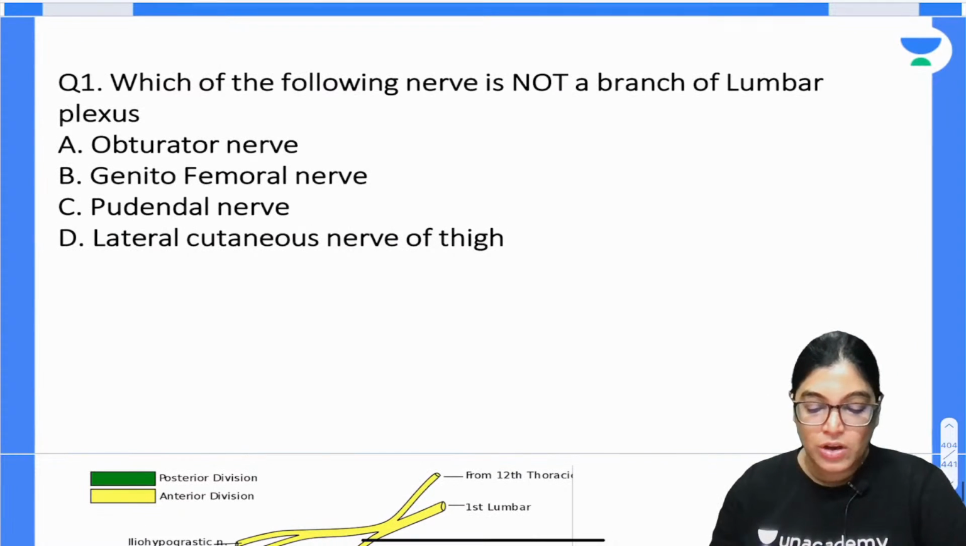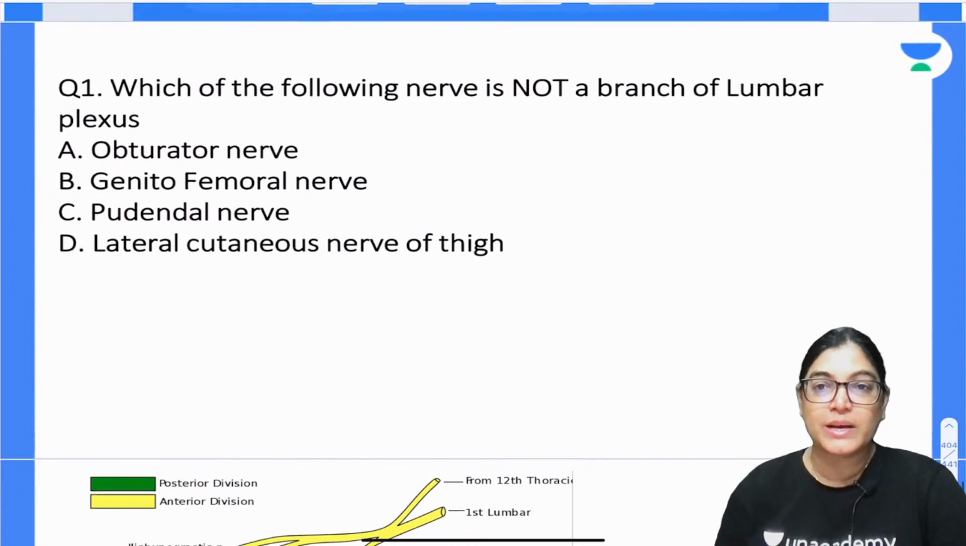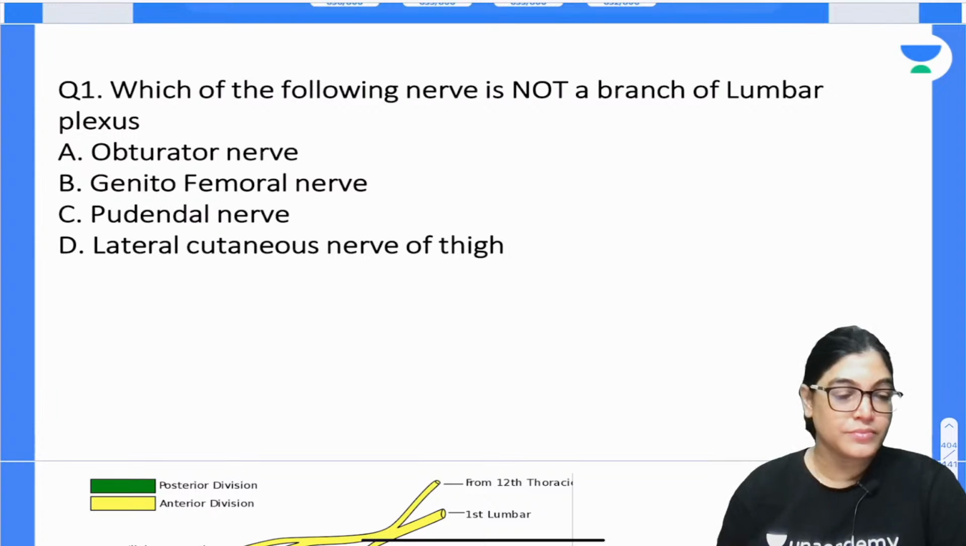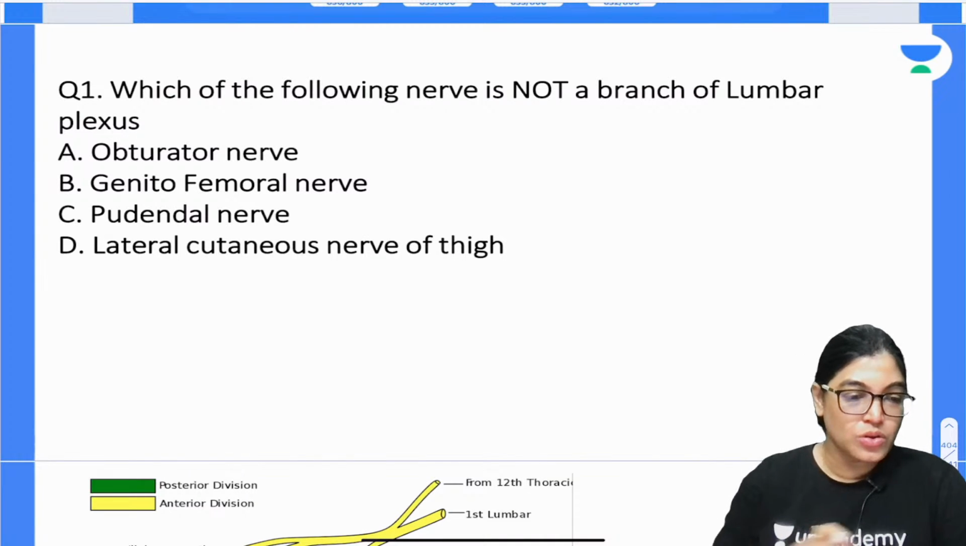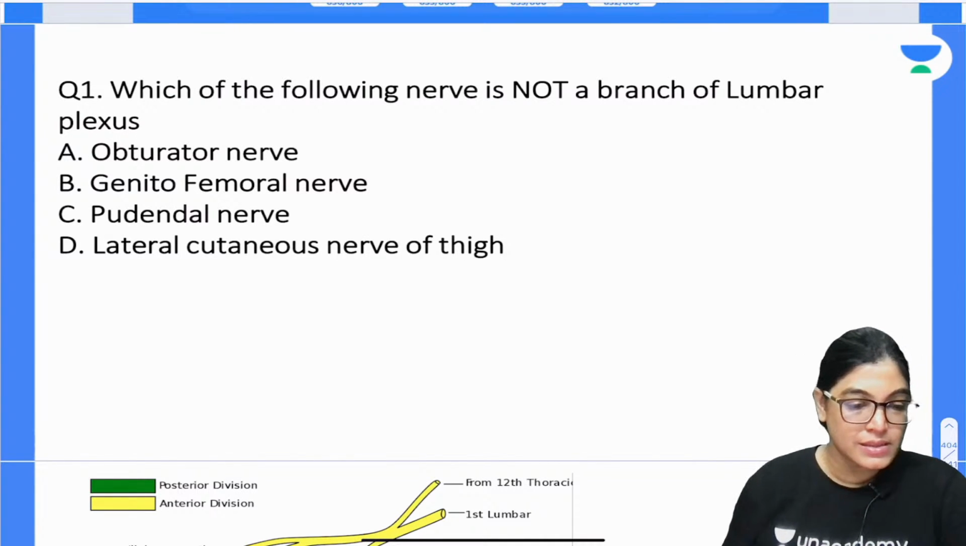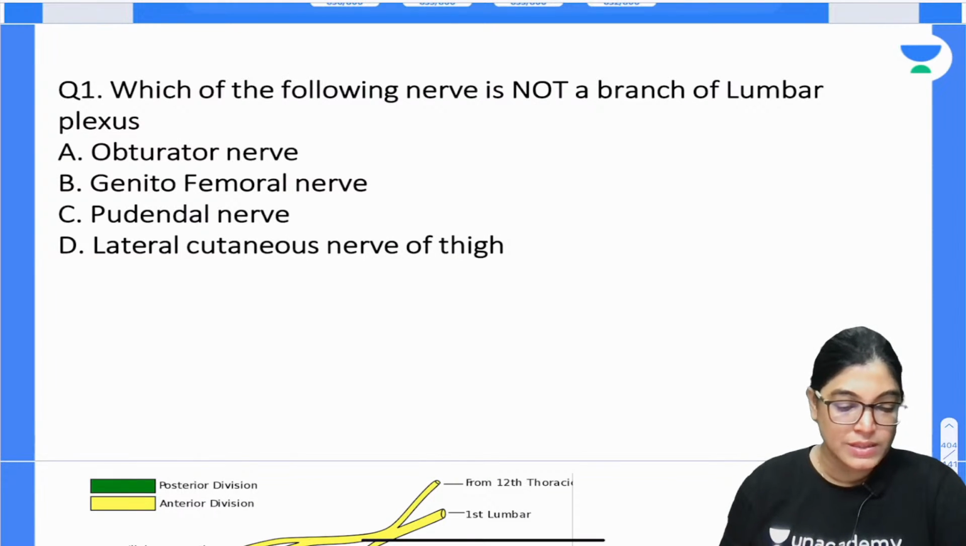Today also I have targeted 15 MCQs in this session. So let's start. Those who have joined can mark their answers. So let's start with the discussion.